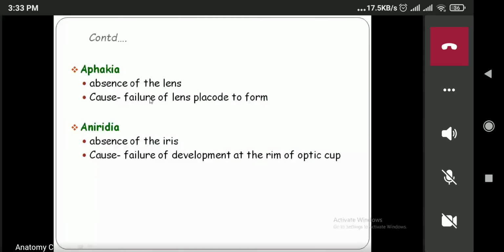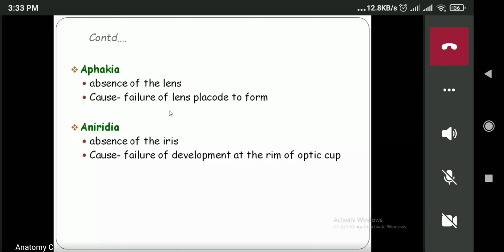Aphakia means absence of the lens. It occurs when there is a failure of the lens placode to form. If the lens placode does not form, that is, the optic vesicle is not sending any signal to the surface ectoderm to proliferate, then in that case there may be absence of the lens. Aniridia means absence of the iris; the cause is failure of development at the rim of the optic cup, so the iris does not develop.